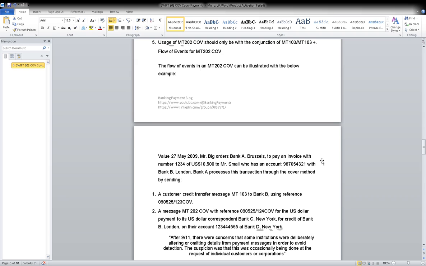MT910 means the beneficiary institution, the receiver, will confirm whether the money that has been sent through the correspondent has been properly received or not. So that is called MT910, confirmation of credit on the beneficiary side. And below the MT202 it may be an MT900 message. It is not mentioned in the diagram, but it is the same concept here.